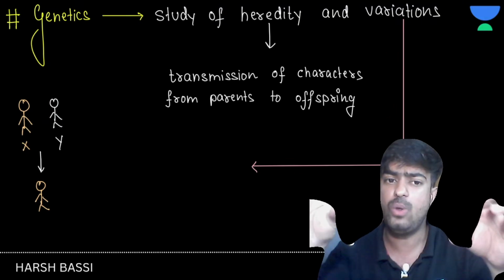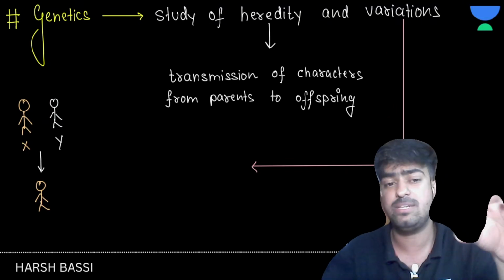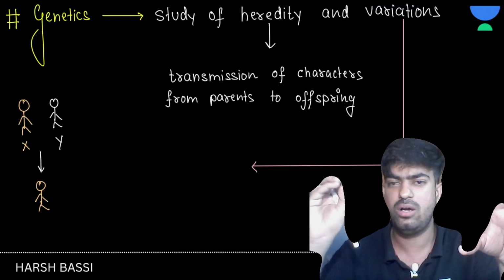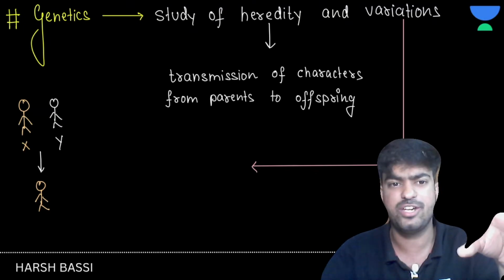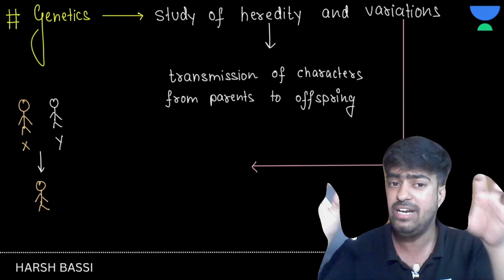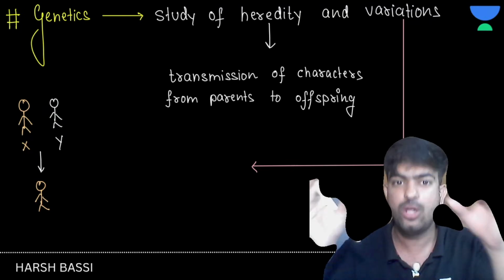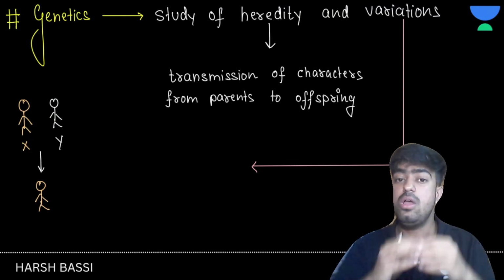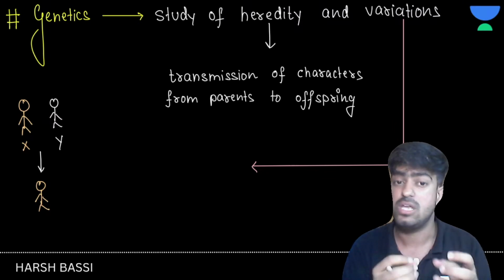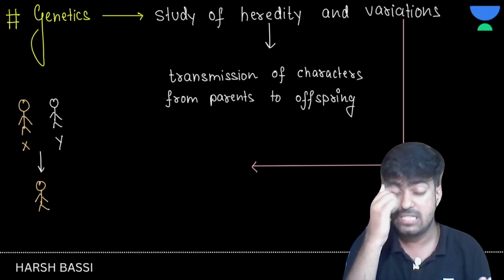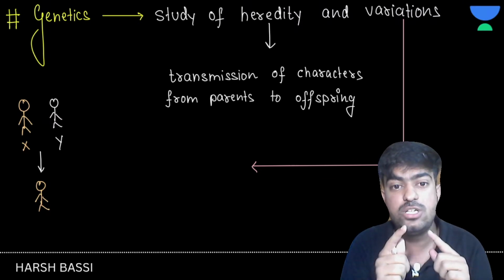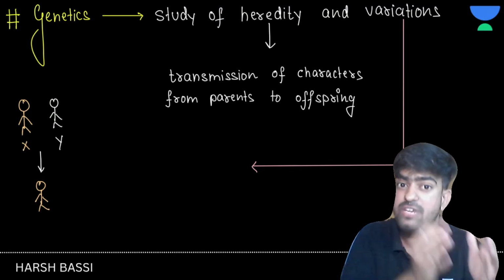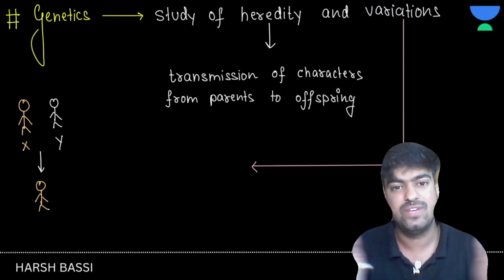I will be able to identify them because of variations. So how can we define variations? Variations can be defined as differences within the same species.